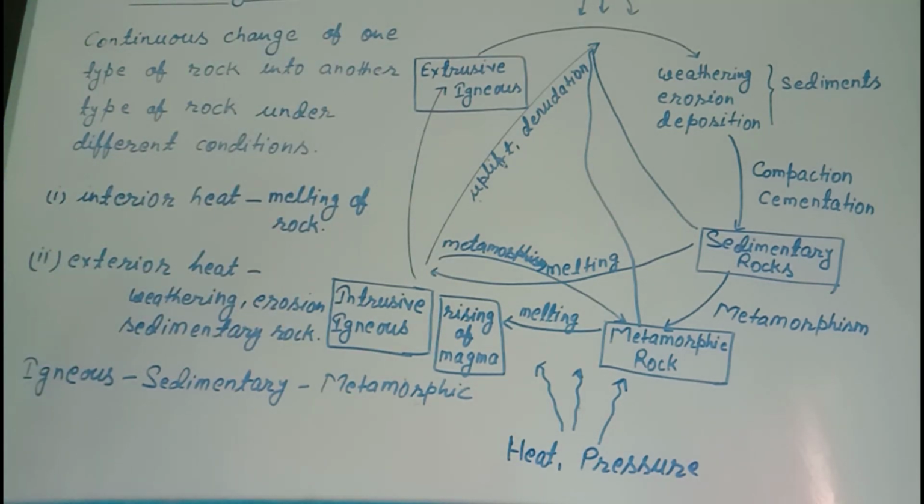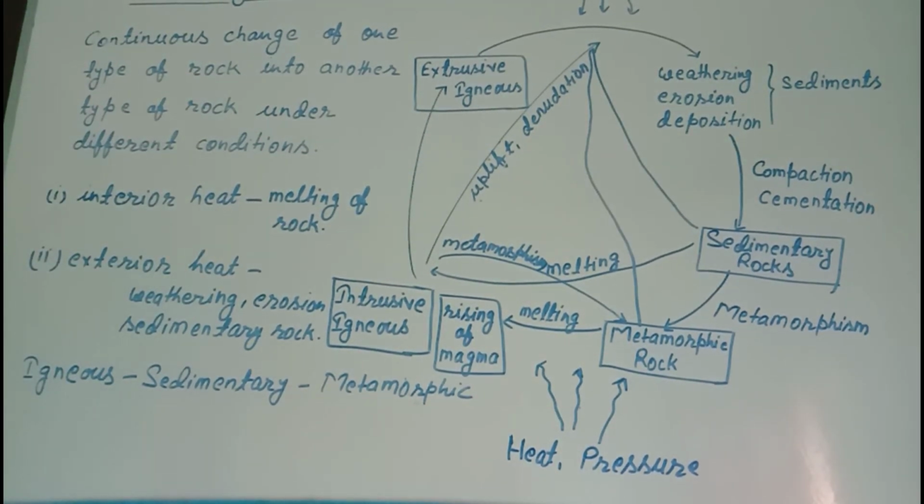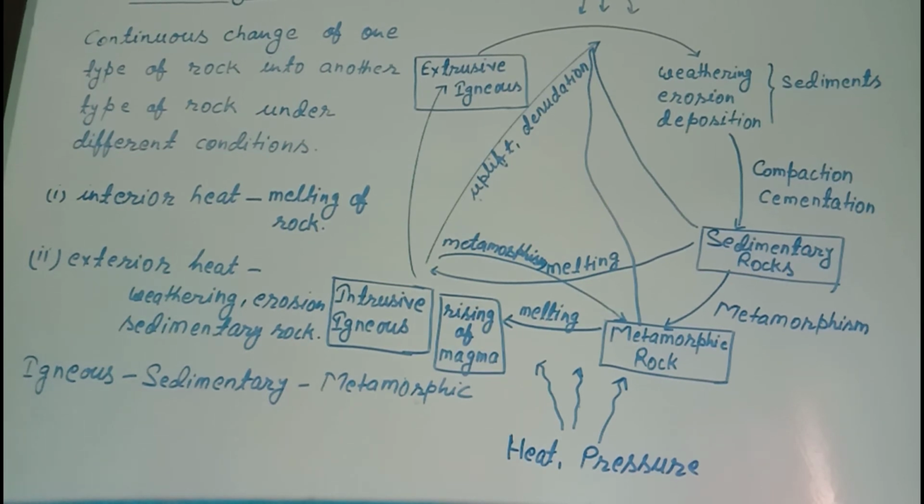In this cycle of rock, the constituents or the compositions of rock remain same. Those are not destroyed. As the type of rock changes from one to another, these compositions, these characteristics are also transferred from one type of rock to another type of rock.